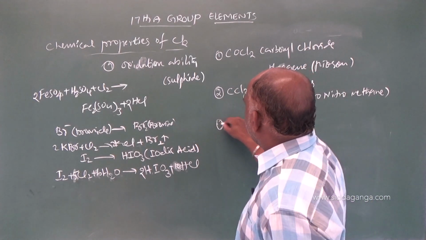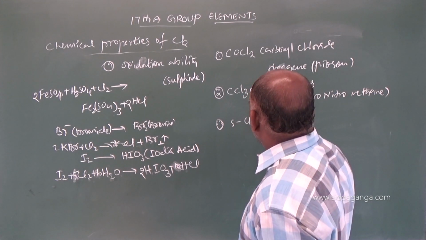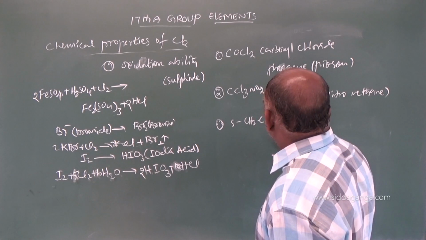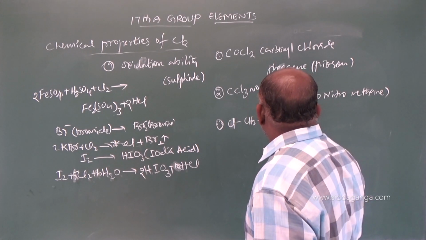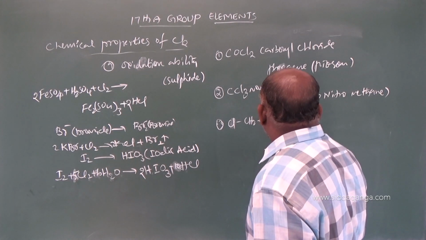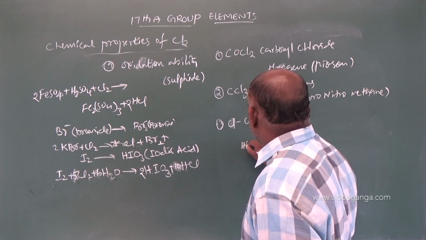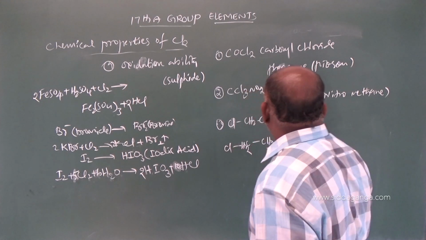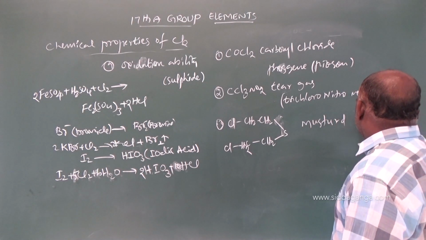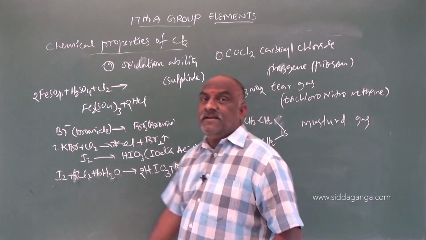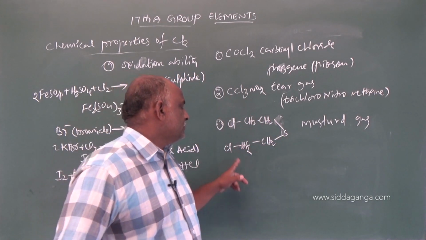The third one is mustard gas: Cl CH2 CH2 Cl. This is called mustard gas, which was used in the Second World War. Mustard gas: Cl, CH2, CH2, Cl.